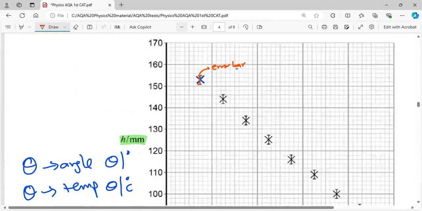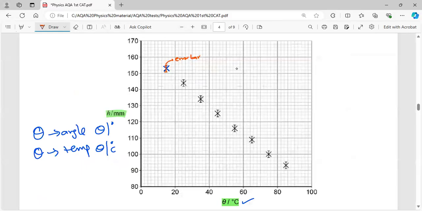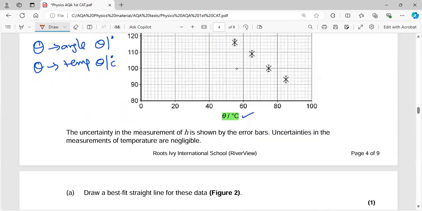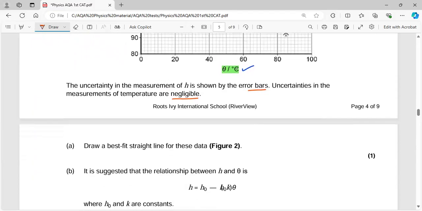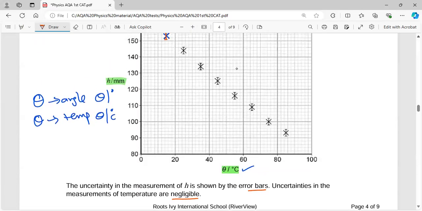Okay, so now what we have to do is, in this question, they have told us that uncertainty in measurement of H is shown by the error bars. Yes, uncertainties in the measurement of temperature are negligible. That's why there are no horizontal error bars. Okay, so they're saying that draw a best fit line for these data. Best fit line. Okay, how to draw the best fit line?